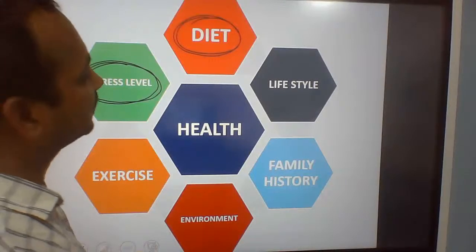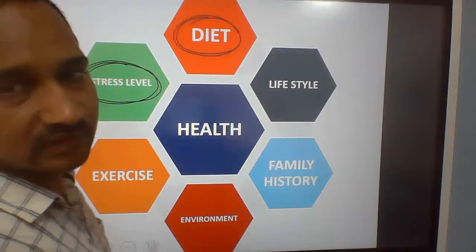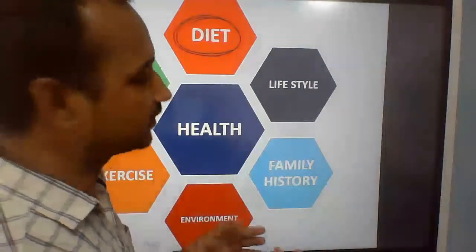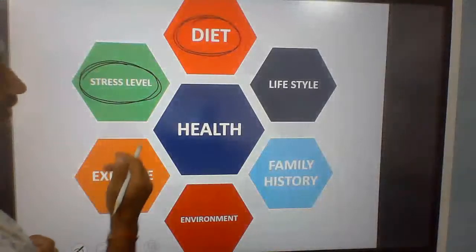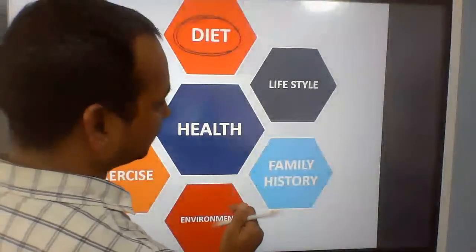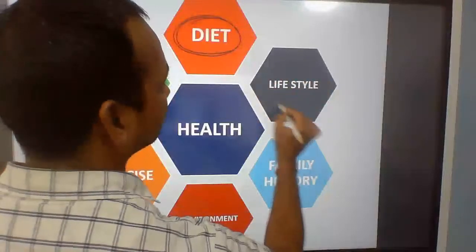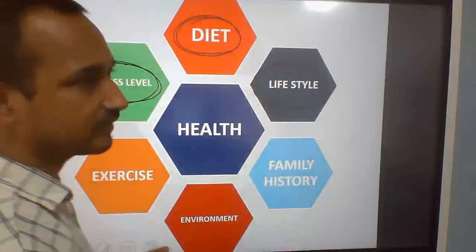People say that as the quality of the food you take, so is the quality of your nature. So that is a very important factor. Another important factor is lifestyle. Nowadays people have different kinds of lifestyle.